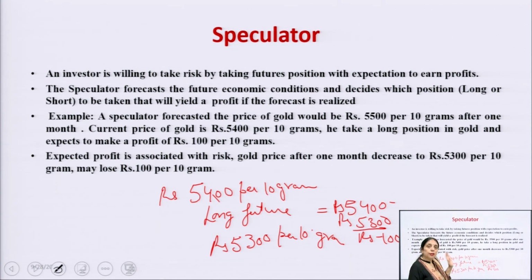But if the reverse happens, that means the price is showing at rupees 5600 after some time, then there is a profit of how much? The profit is 5600 minus 5400, then the profit is 200 per 10 grams.